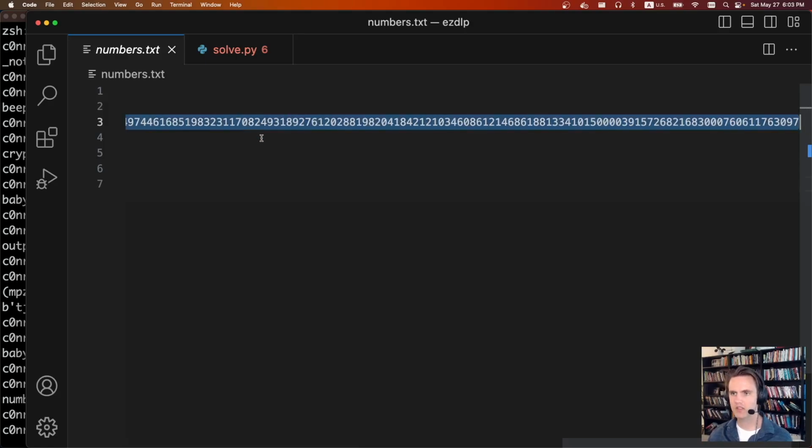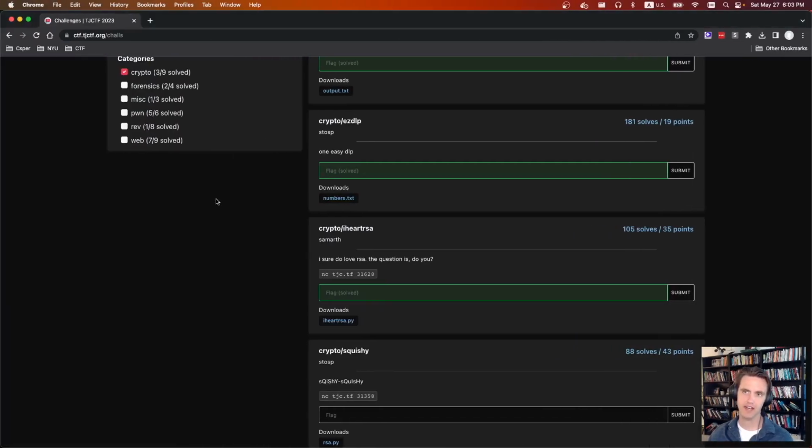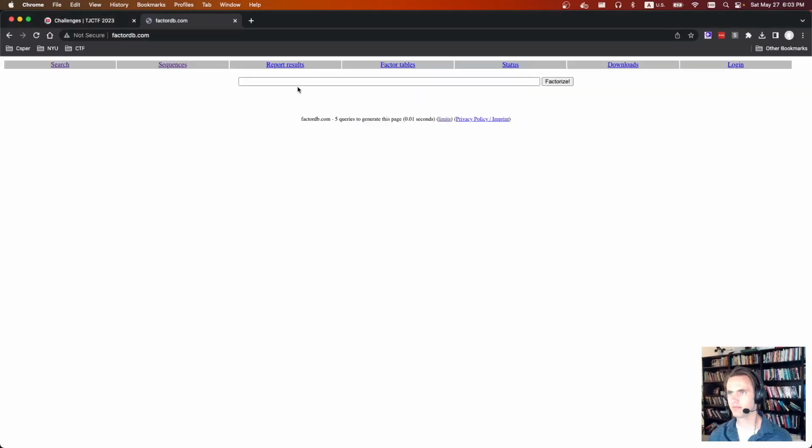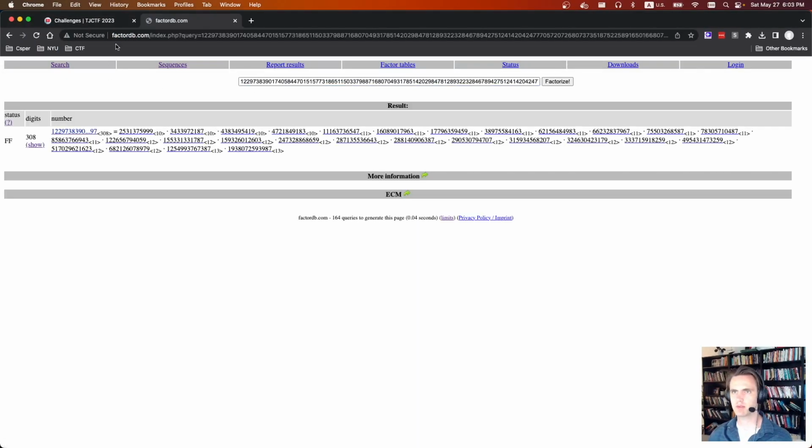One thing we can look at and see if p is smooth, so if p has many factors. So we can go to factor.db. I feel like I'm a nerd now. It used to be if I typed FAC, it went into Facebook, but now it goes into factor.db. But we can see that this particular number is not prime, it's a composite number. It has a lot of prime number factors. And so we say that it is smooth.